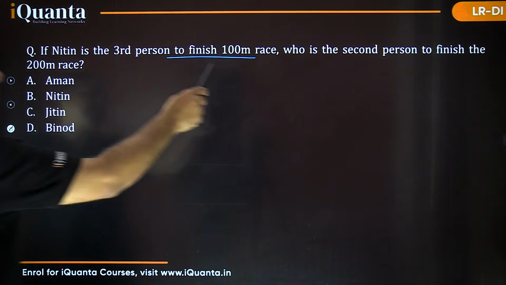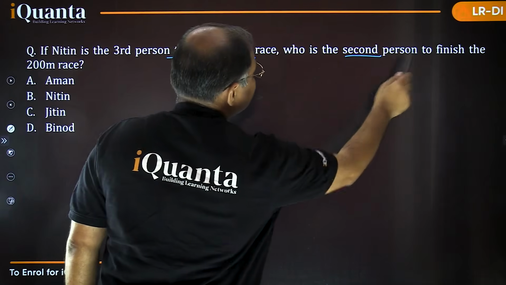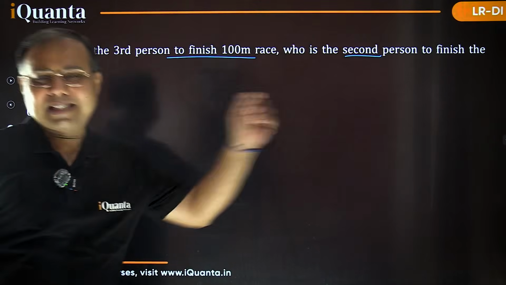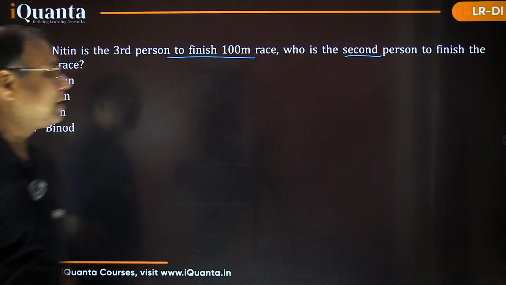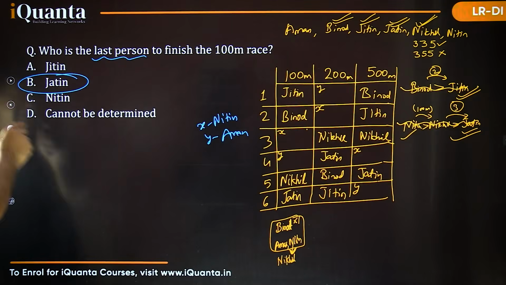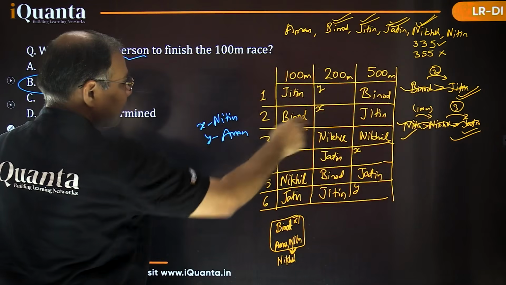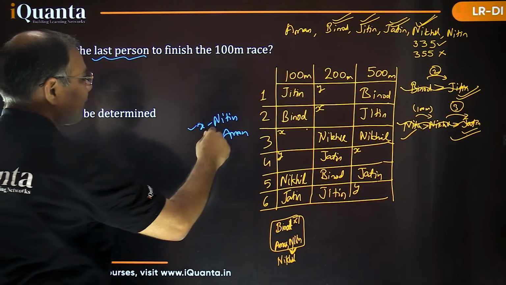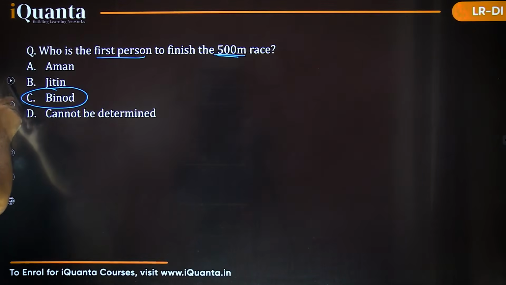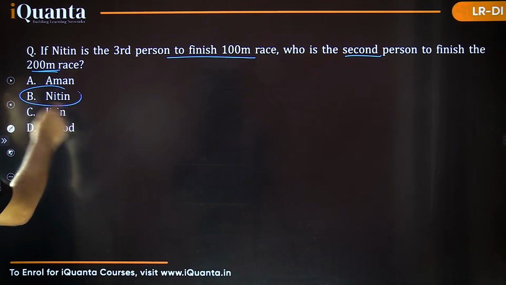Now it is asking, who is the second person to finish the 200-meter race? That is, who came in second rank in the 200-meter race? Let's check. 200-meter, second rank, here it is. It is X, that is Nitin, right? So the answer would be Nitin for this third question. So yes, option B is the right answer.